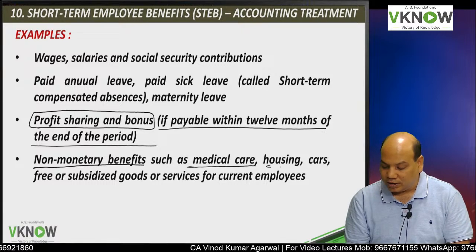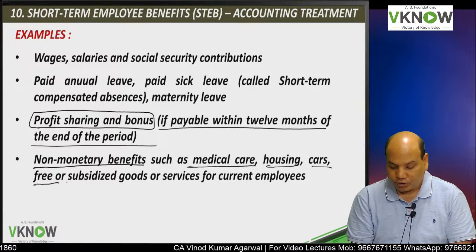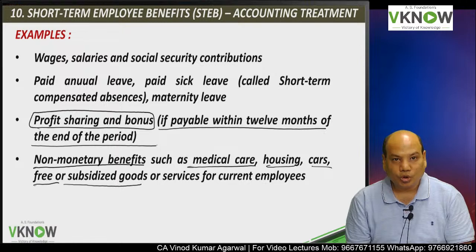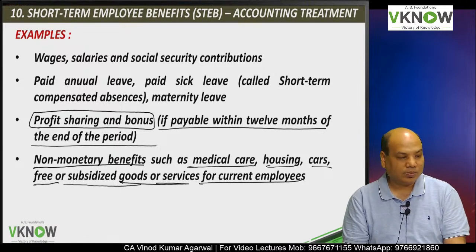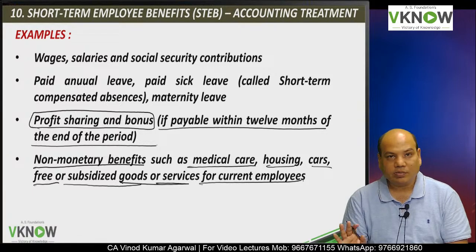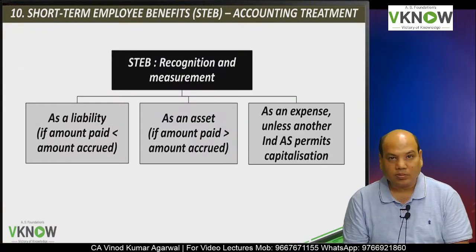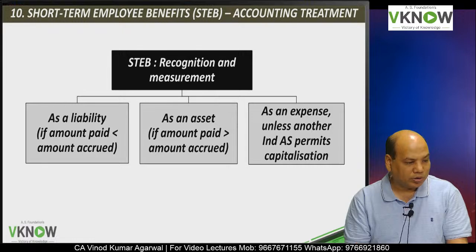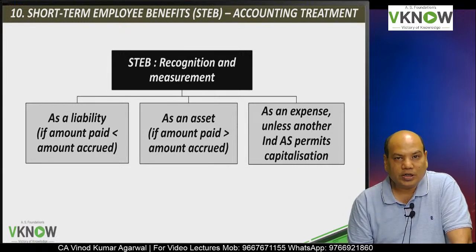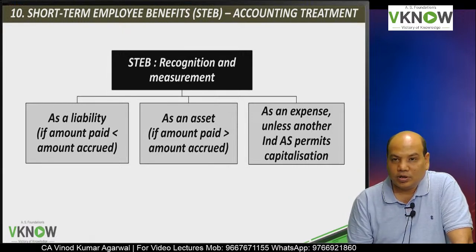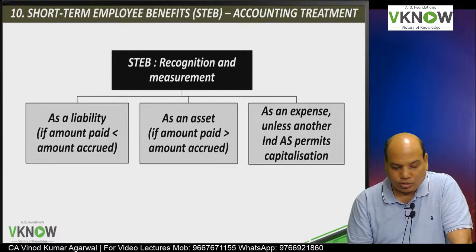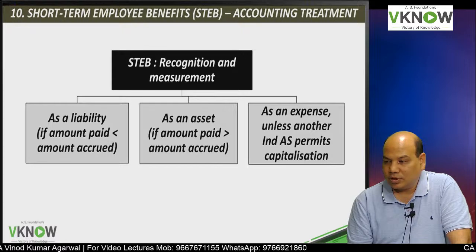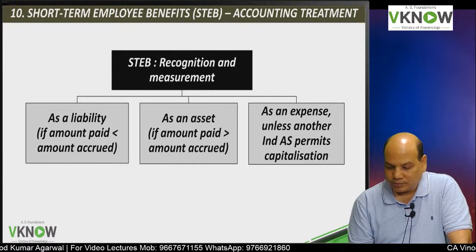So like medical care, housing, car, free or subsidized goods or services for the current employees. These are some of the examples of short-term employee benefits. Now come to the accounting part. You have already studied accounting of salaries and wages in your 11th and 12th standard, and the good part is that the same accounting continues here.